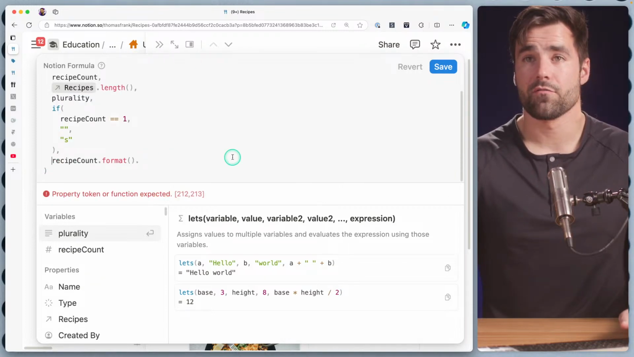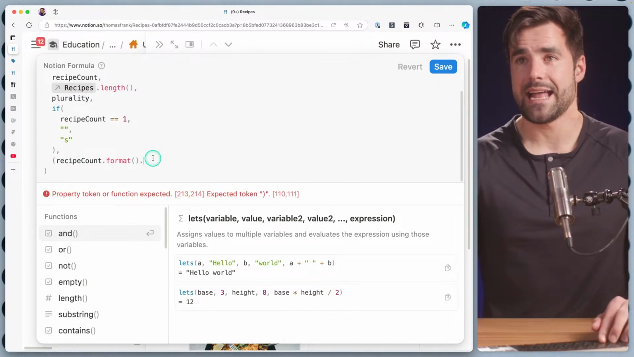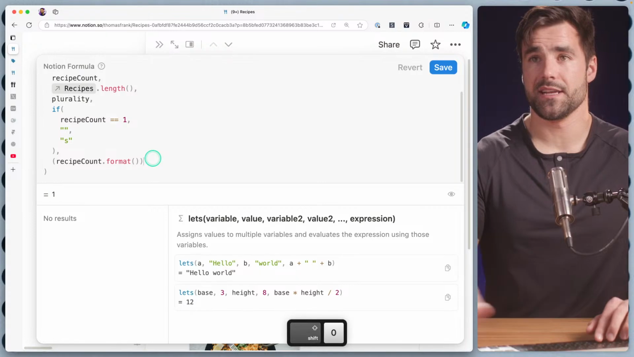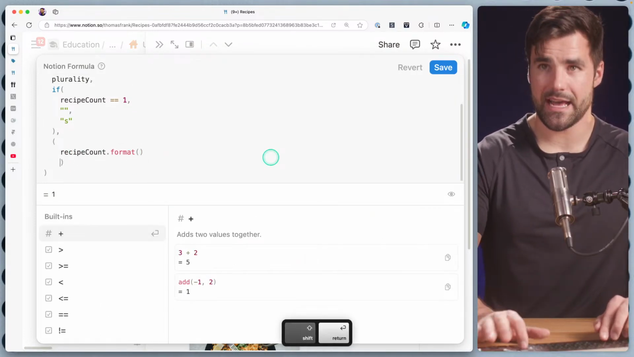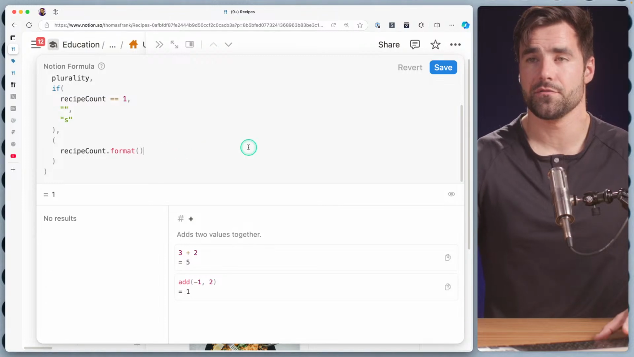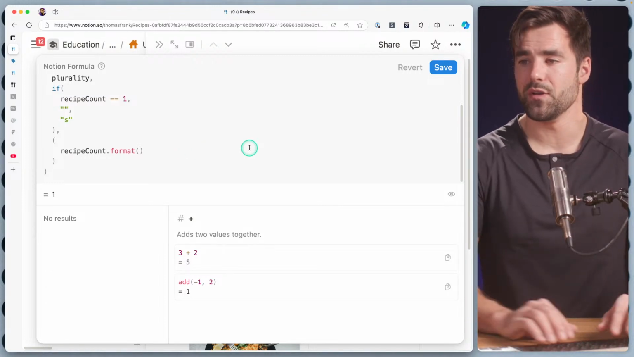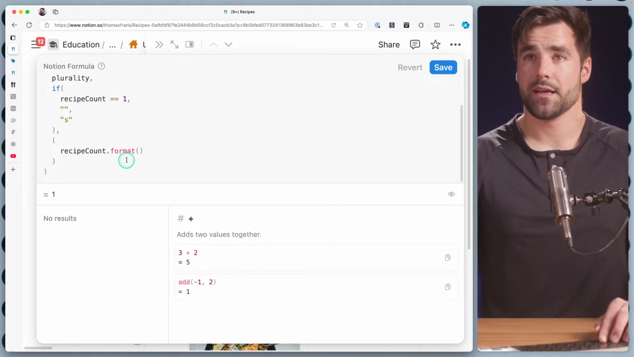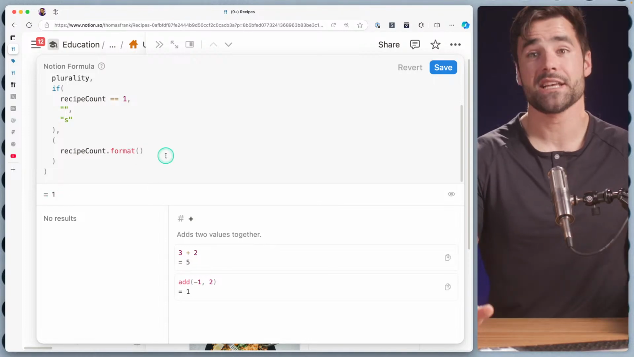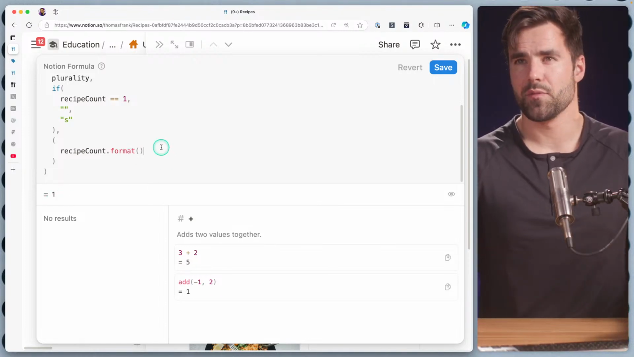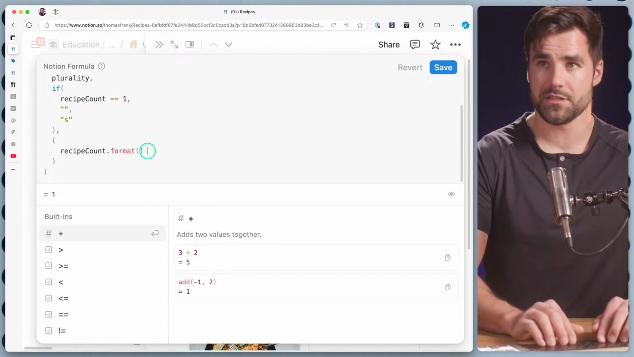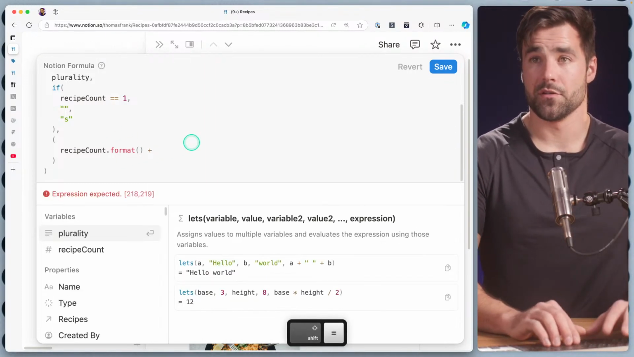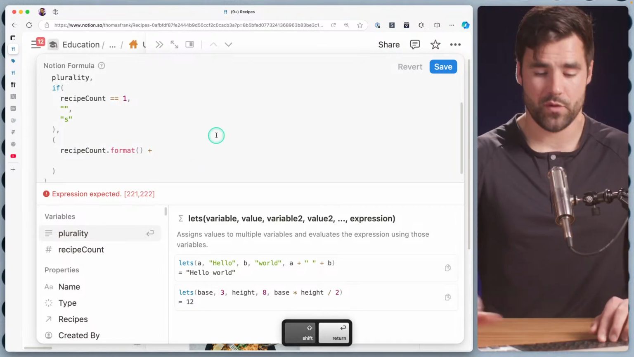We can create a group. We're going to basically concatenate multiple strings together. And I'm adding a lot of line breaks for formatting to make this easier to view for people who are maybe new to formulas. We could do recipe count dot format. That's going to turn our numeric value into a string value or a text value. I think the Notion formula editor will just do that for us anyway, but I'm going to do it explicitly just so you can see what I'm doing here and also learn a bit about types. I think that's quite helpful to know about.